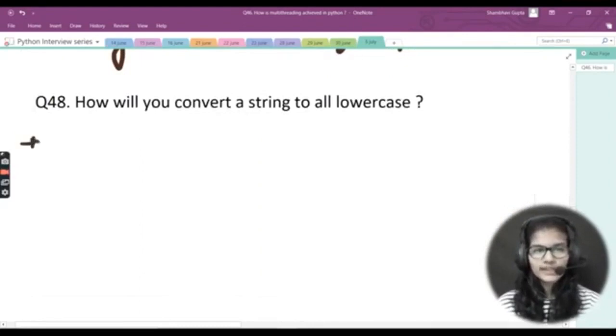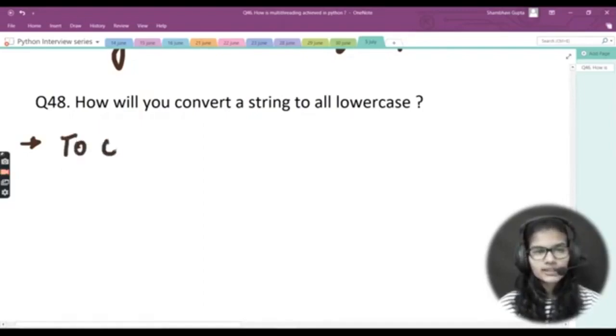Now here comes my next question: how will you convert a string to all lowercase? This is a super easy function. It is a very direct function. We have a direct function in Python programming which is used to convert a string to all lower cases, right? We have a function for converting it into lower cases and for converting it into upper cases as well, right? So let's write that out here.